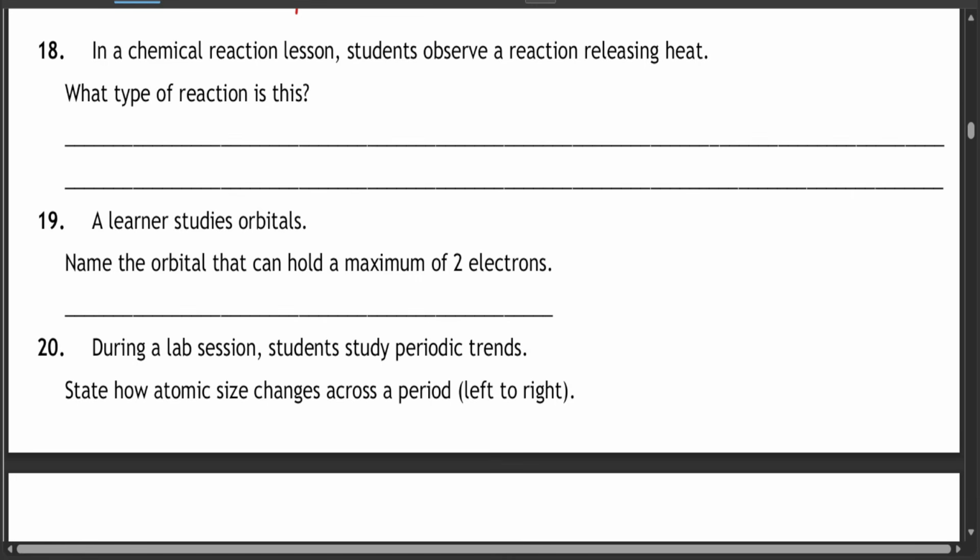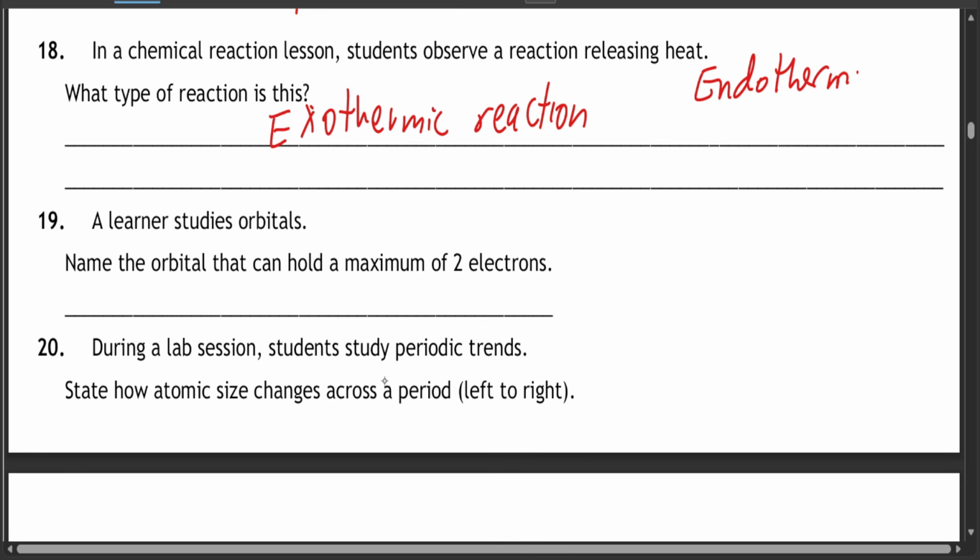Okay, question 18. In a chemical reaction lesson, students observe a reaction releasing heat. Now, what type of reaction is this? This type of reaction is called exothermic reaction. Endothermic is when you absorb heat. Exothermic is when you release heat to the surrounding or to the atmosphere. Exo means outside. Endo means inside. So endo is basically absorption of heat. Exo means releasing of heat.